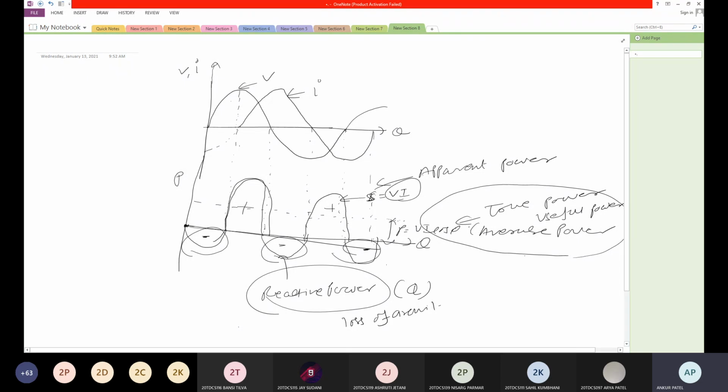We know when we drink soda, in the glass half of the portion is filled by liquid and the top portion has foam. So what are we drinking, liquid or foam? Liquid.